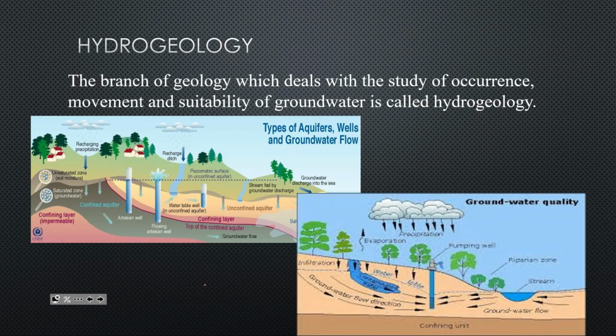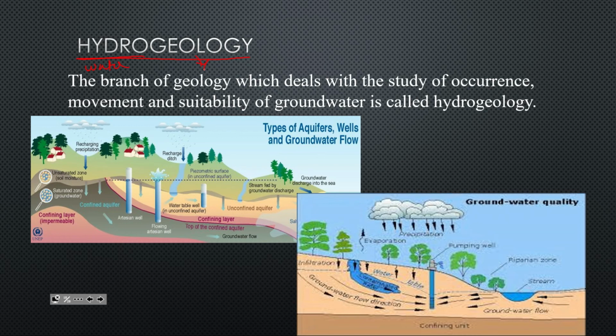Last, that is hydrogeology. Hydro means what? Water, and geology means study of earth. So the study of earth's water, that may be underground water or surface water, is nothing but hydrogeology.